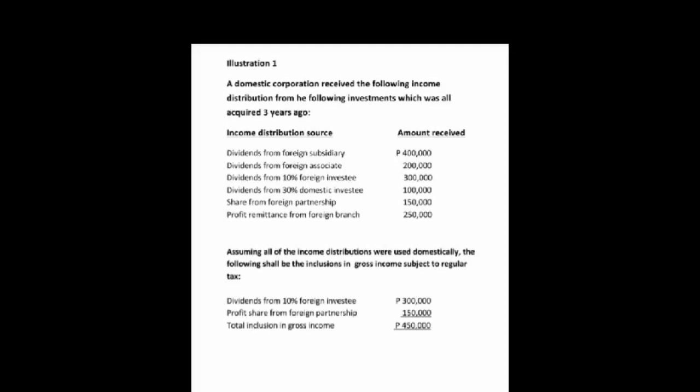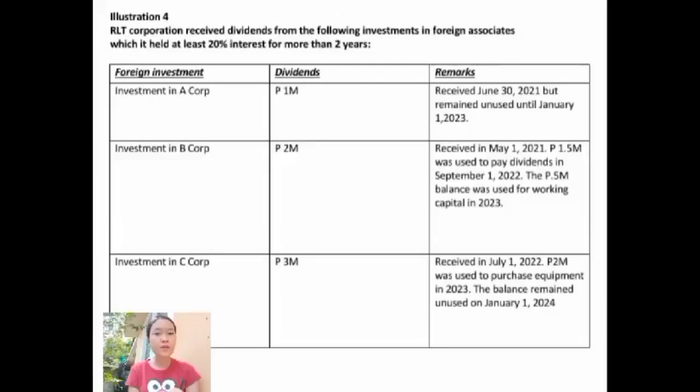The dividend from domestic investees is exempt under final income tax. The foreign branch profit remittance is not subject to tax since the branch income is already taxed as part of the regular income of the combined domestic home office and the foreign branch. The profit share from foreign partnership is not exempt since the exemption is limited to dividends.